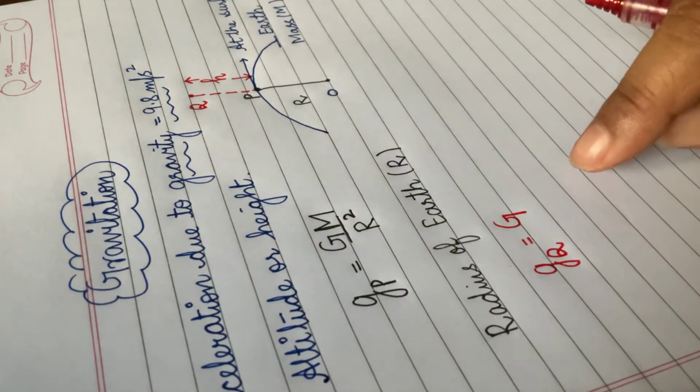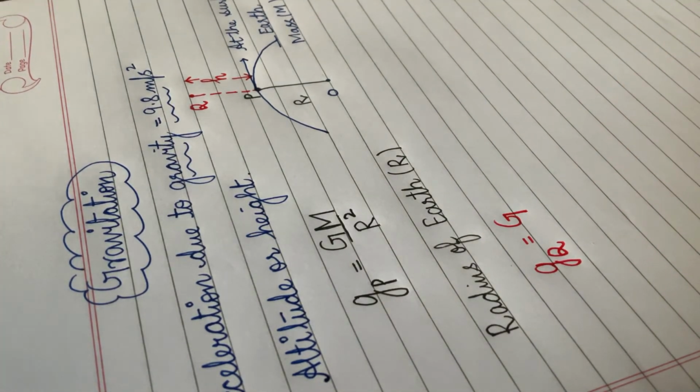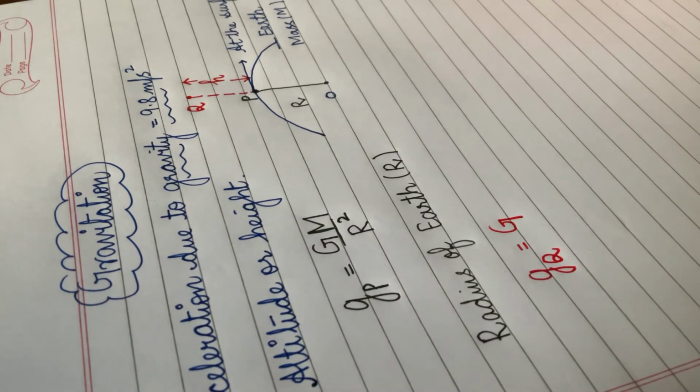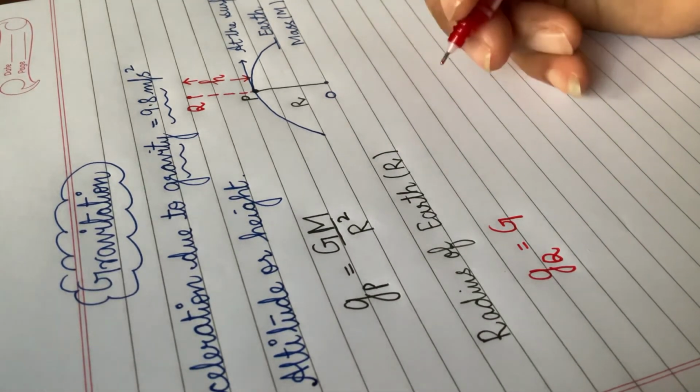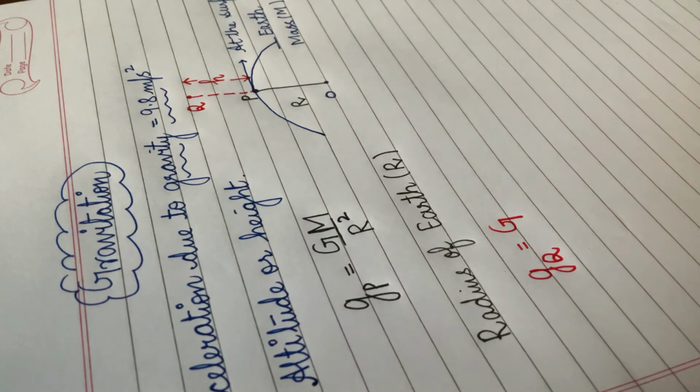the G is constant here. It is the gravitational constant and its value does not change. Even if you put this object inside water, the value of G will remain the same, that is 6.67 times 10 raised to power minus 11 Newton meter square per kg square, right? So the value of G will not change.